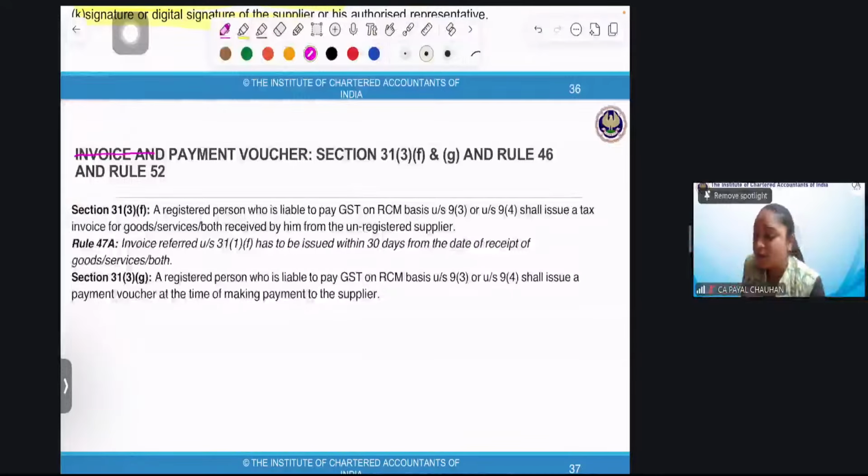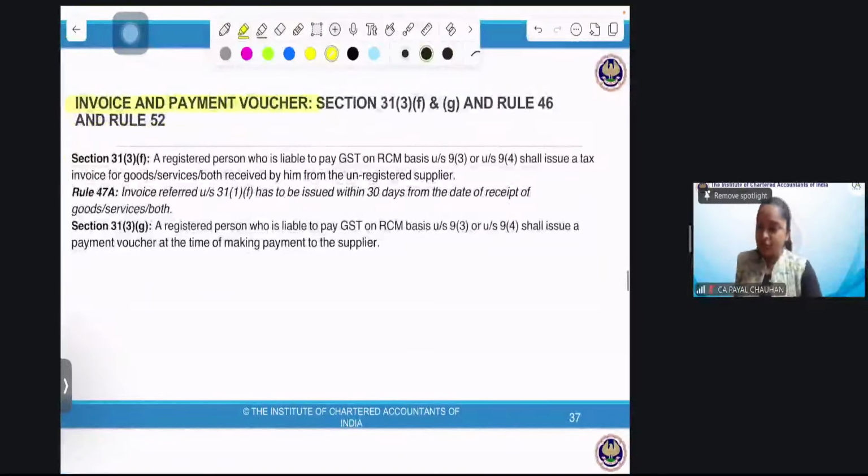Okay, can I ask how many of you have information about RCM? Ma'am, many contents are common. Everyone is well versed? Everyone? Okay. I'll give a diagrammatic representation. I'll explain so that this point is very clear to you.